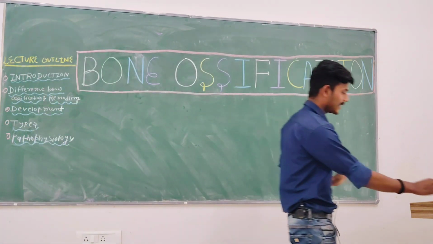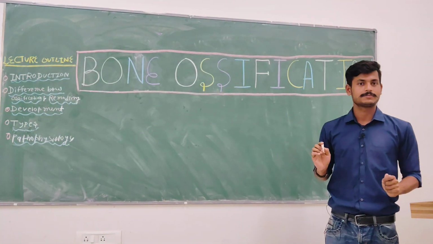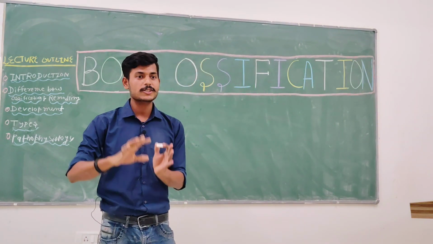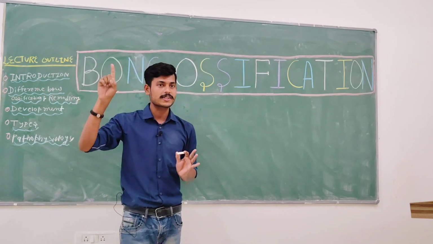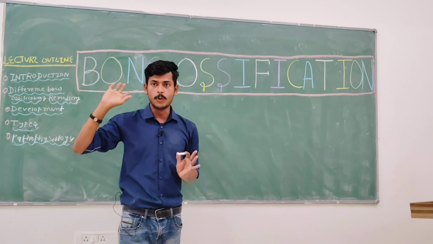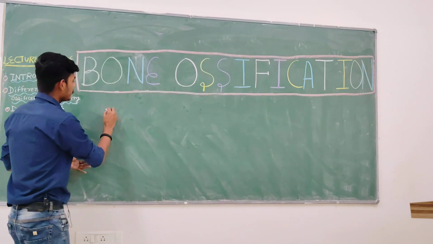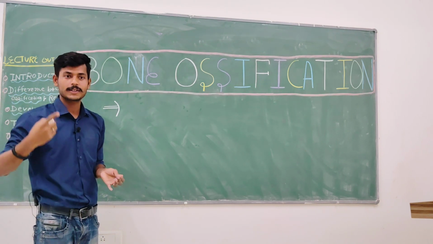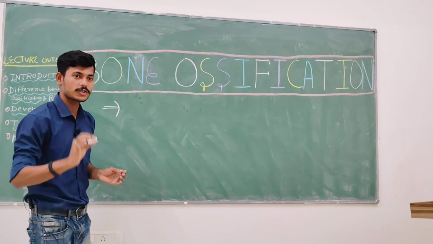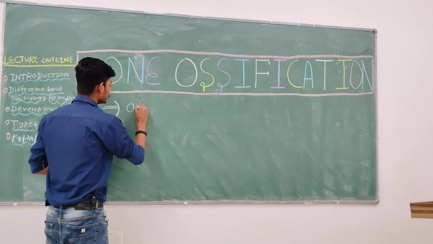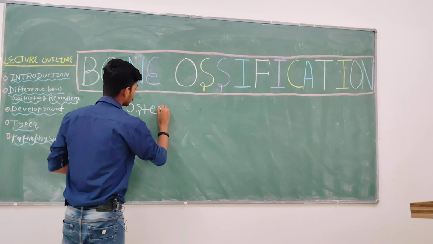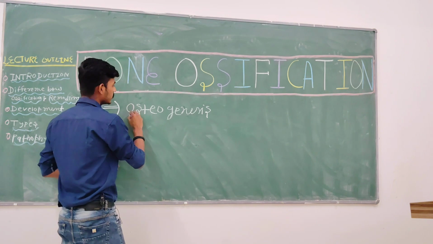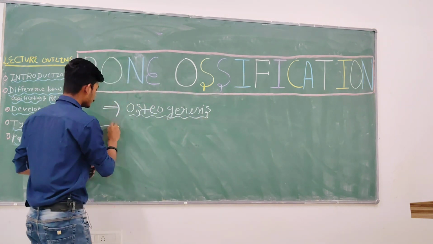So first I start with bone ossification. As I said, bone ossification is the process of formation of bone. Bone ossification is also known as, anyone? Bone ossification is also known as osteogenesis. Write down. Osteogenesis. Understood?